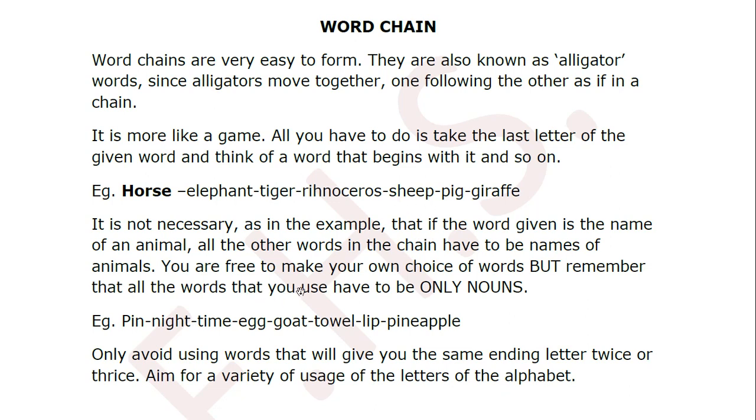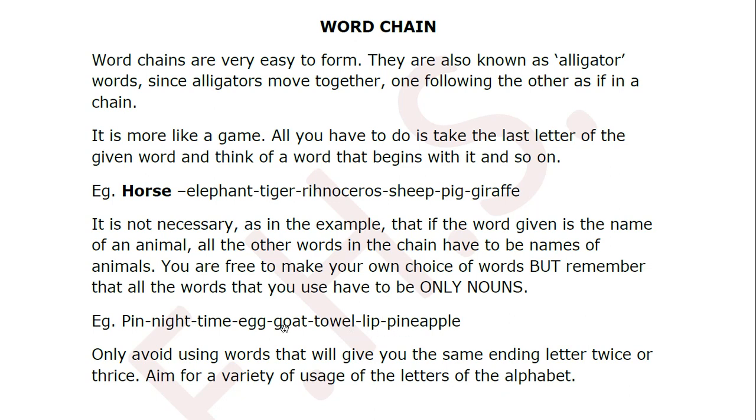You are free to make your own choice of words, but remember that all the words that you use have to be only nouns. Now another example I'm giving you without the same category. You're mentioning, like, not all animals. So mixed up words: starting with P, pin, ending with N; starting with N, night, ending with T; time, ending with E; egg, ending with G; goat, starting with T; towel, ending with L; so lip, beginning with P; so pineapple.